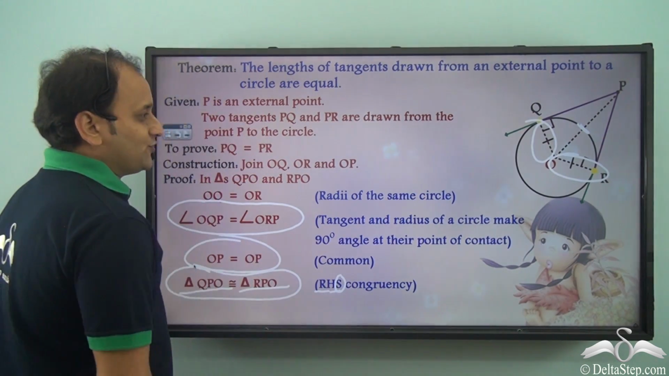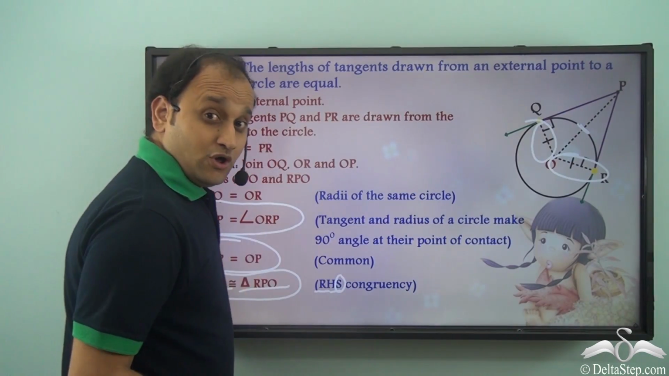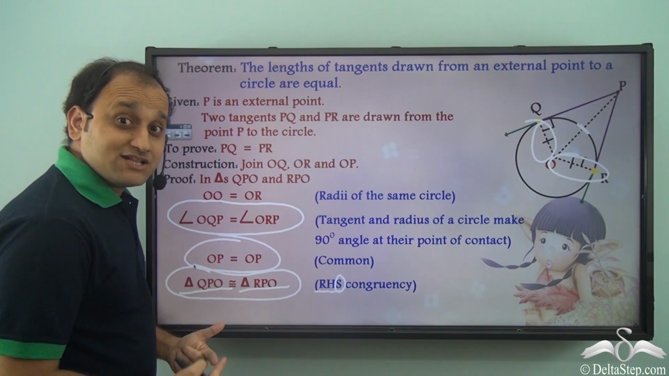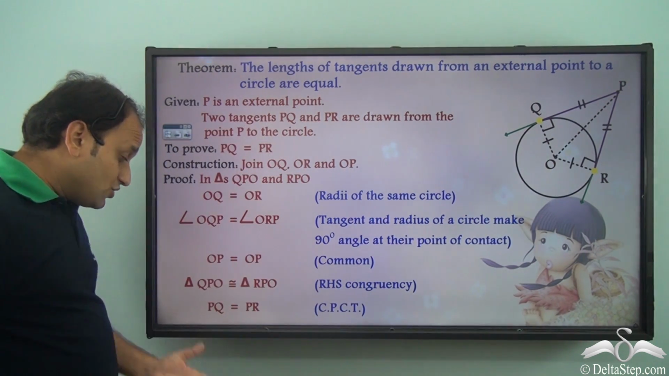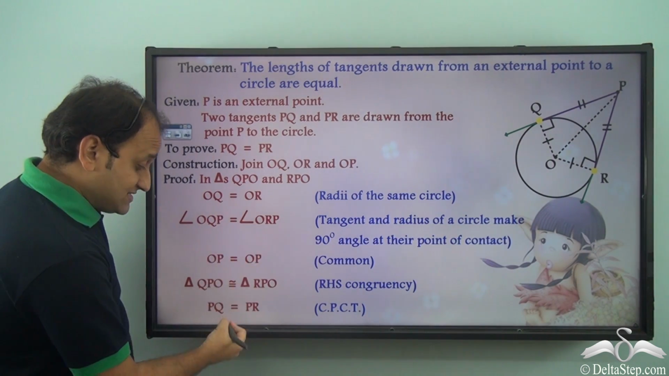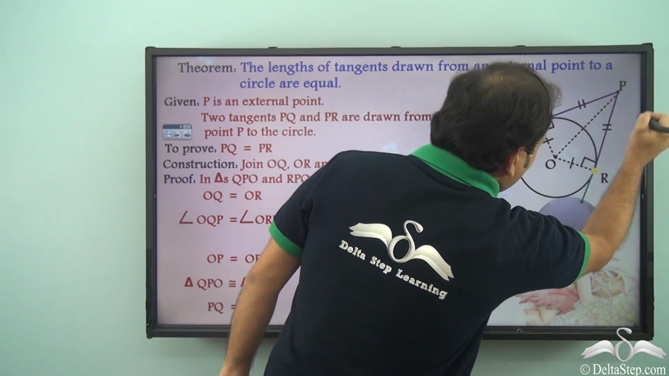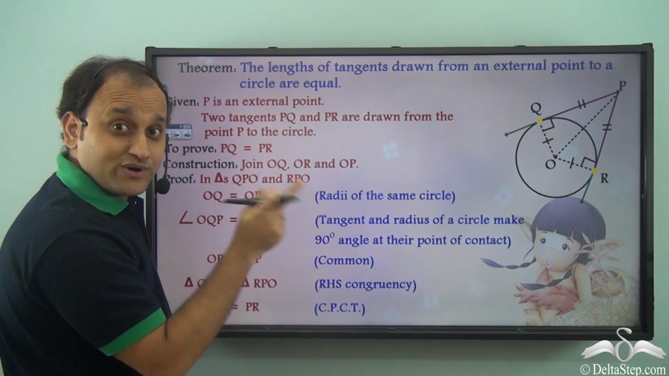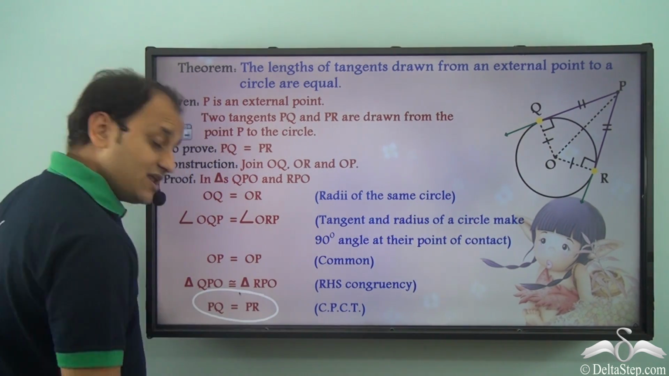Now, once we know that both these triangles are congruent, we know that they are of same length because corresponding parts of congruent triangles are same. So we can say that PQ is equal to PR, because if we talk about PQ and PR, they are corresponding parts of congruent triangles, and so they will be equal too.